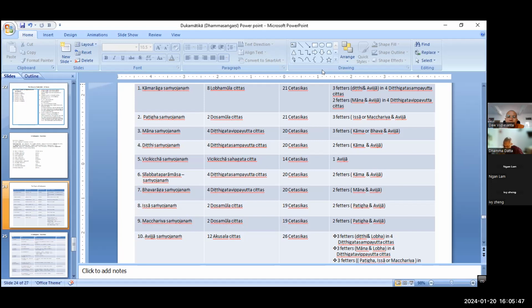But why is Silabbata Paramasa also included in the Abhidhamma? In the Suttanta method, Silabbata Paramasa is also included, right? Because in Abhidhamma it is just Nama and Rupa. Why is Silabbata Paramasa also included in Abhidhamma? It should be included with wrong view, Ditthi.